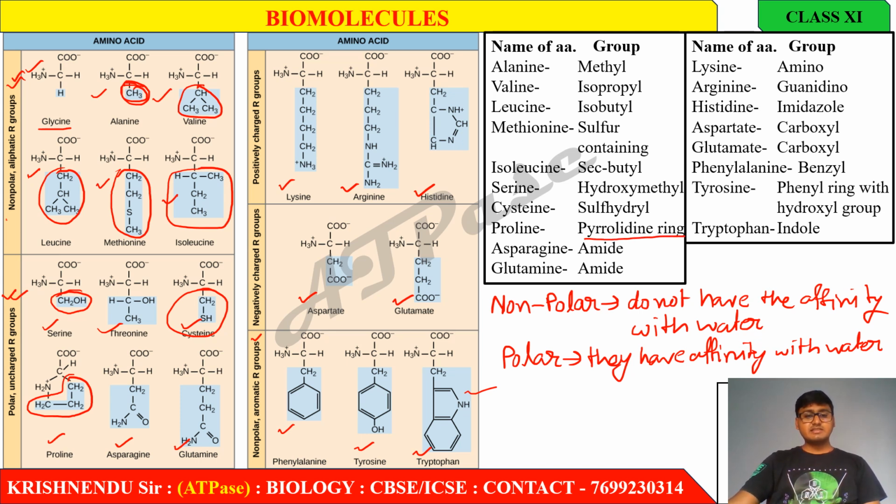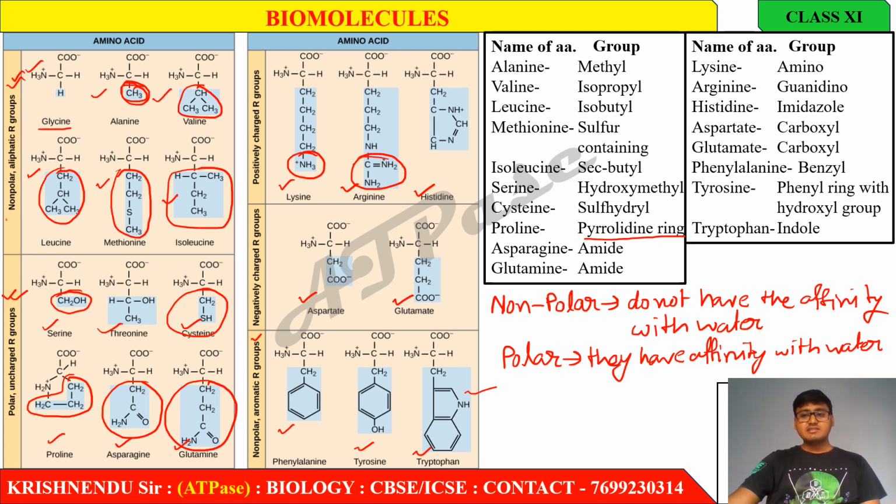In the case of asparagine, this is an amide group. In the case of glutamine, this is also an amide group. In the case of lysine, this is an amino group. The amino group's charge is positive, so this is a positive amino acid. And in the case of arginine, that is a guanidino group. Here also NH2 plus is present, so this is also positively charged.